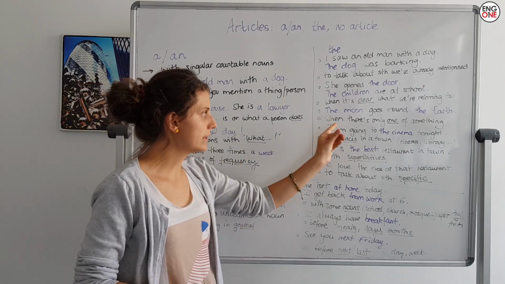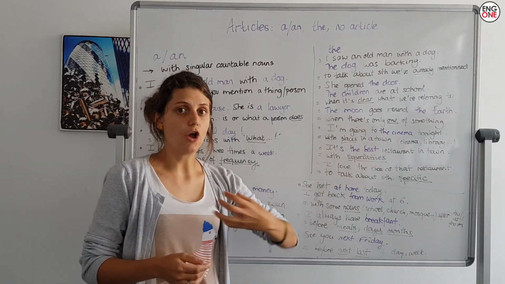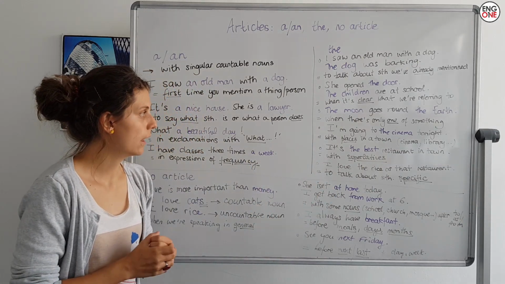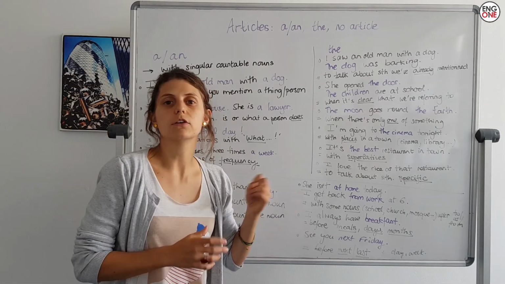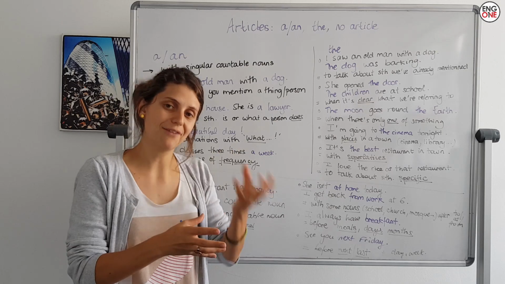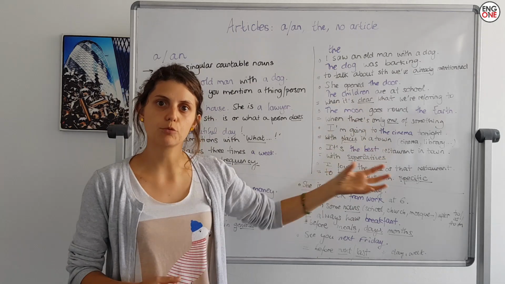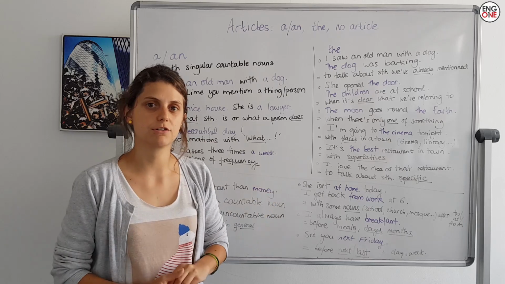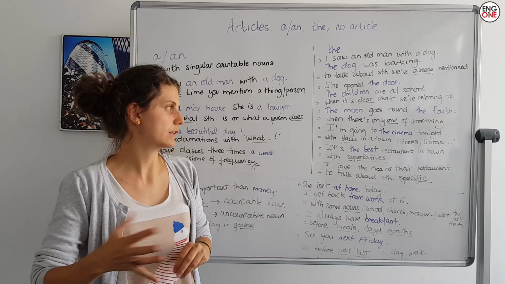Okay. Now, if there's only one of something, there's only one. The moon goes around the earth. There's only one moon and only one earth. The moon goes around the earth. All right, now, if I say, I'm going to the cinema tonight, I'm going to the restaurant tomorrow. Those are places in a town, and you have to use the, right? So, the cinema, the restaurant, the library, and also with superlatives. This is the best restaurant in town. So the most expensive restaurant, the best restaurant.